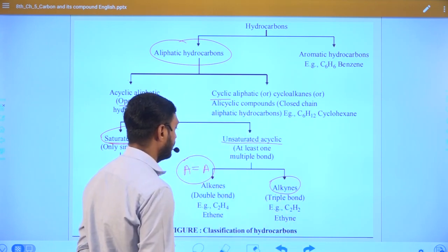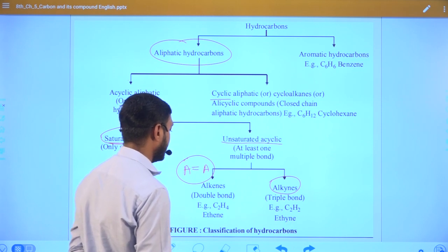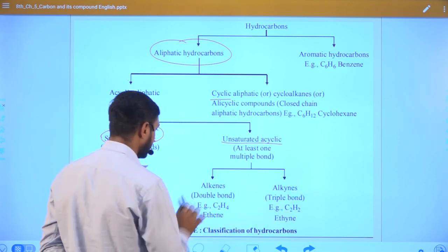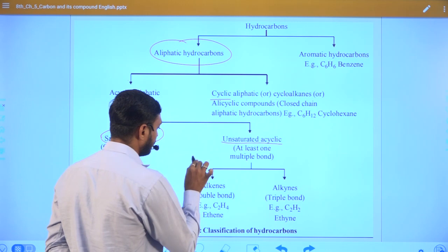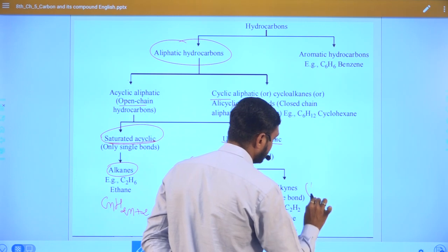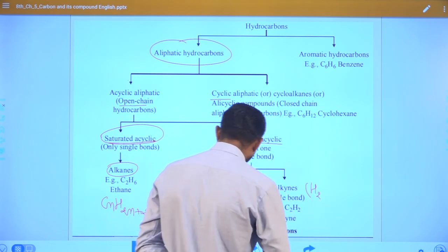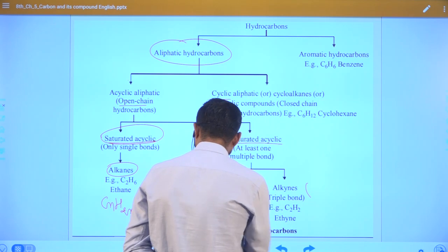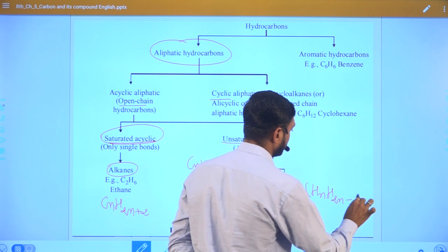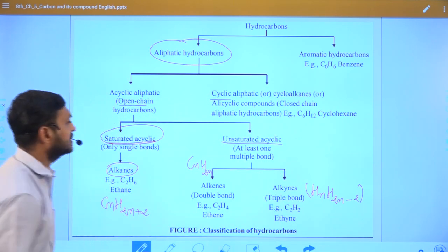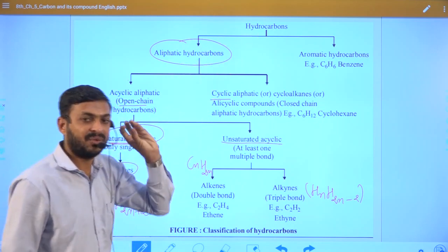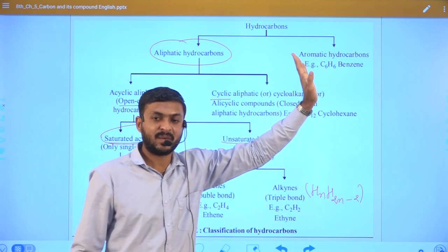So this is how we can differentiate between alkene and alkyne, and the general formulas of alkene and alkyne we discussed. In alkene compounds the general formula is CnH2n, while in the case of alkyne the general formula is CnH2n-2, right. So this is how we can classify the hydrocarbon compounds, and finally we discussed aromatic hydrocarbons, but